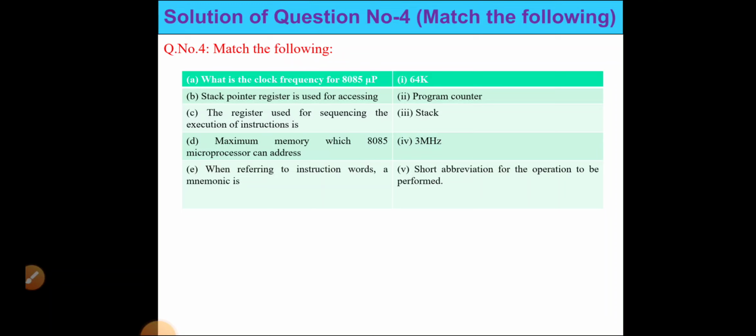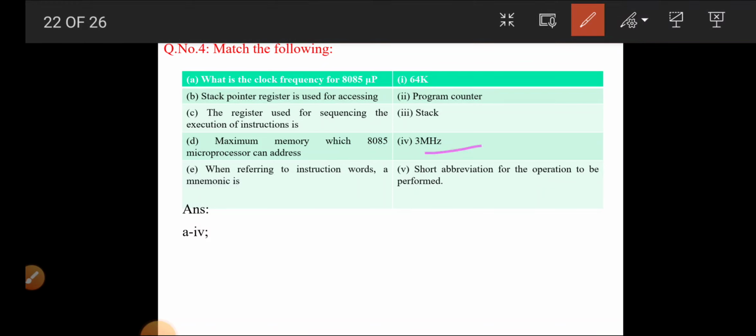Maximum memory which the 8085 microprocessor can address, 3 MHz on the right side. When referring to instruction words, a mnemonic is a short abbreviation for the operations to be done. See the answer. A is: what is the clock frequency for the 8085 microprocessor? It is 3 megahertz. So the answer is 1 with 3.